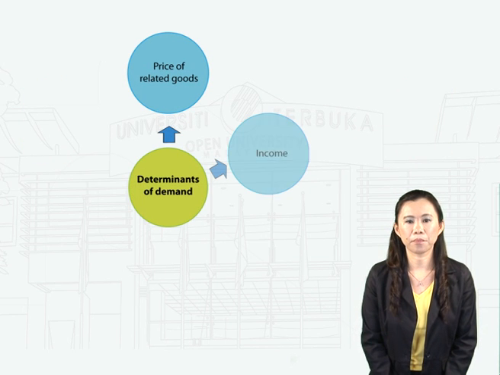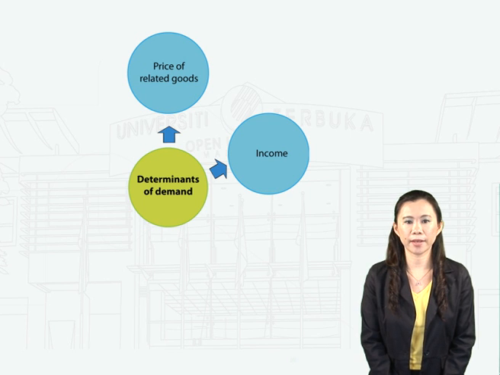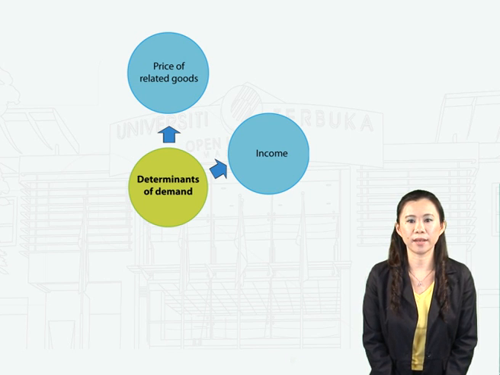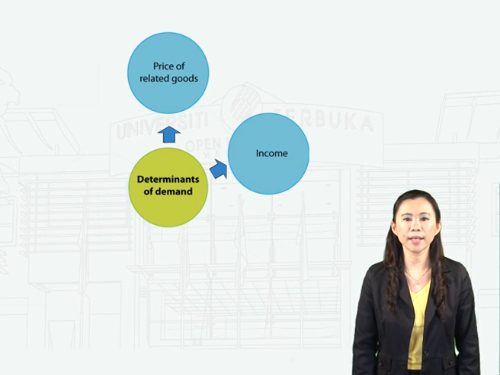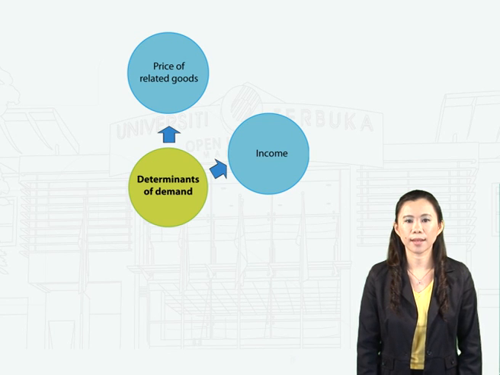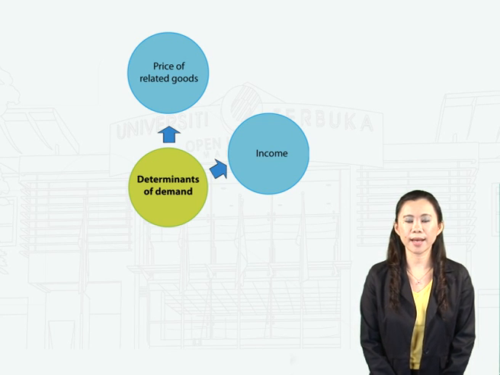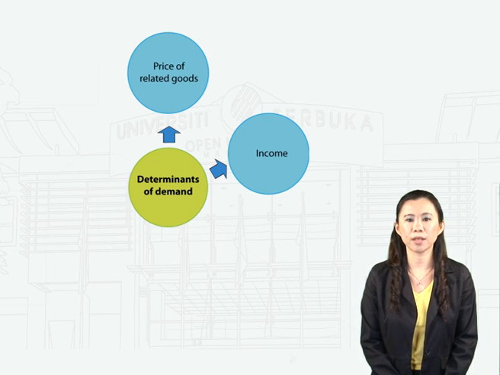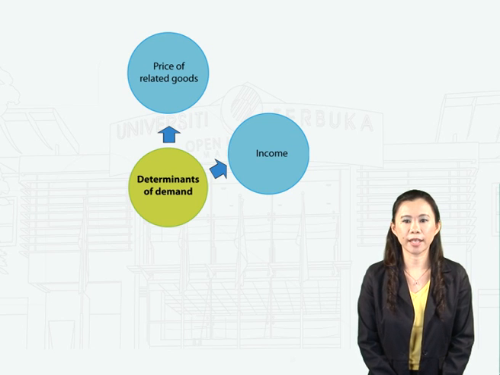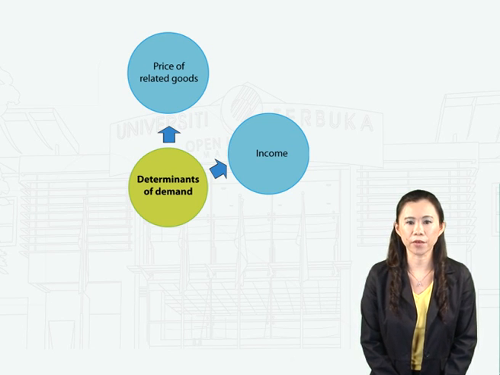Next, income. Normally, income is positively related to demand. When income increases, demand also increases, and vice versa. However, this relationship only applies to normal goods. Sometimes, the increase in income will decrease demand for a particular good. This situation happens for inferior goods. Therefore, the relationship between demand and income will give an indication of the type of goods.